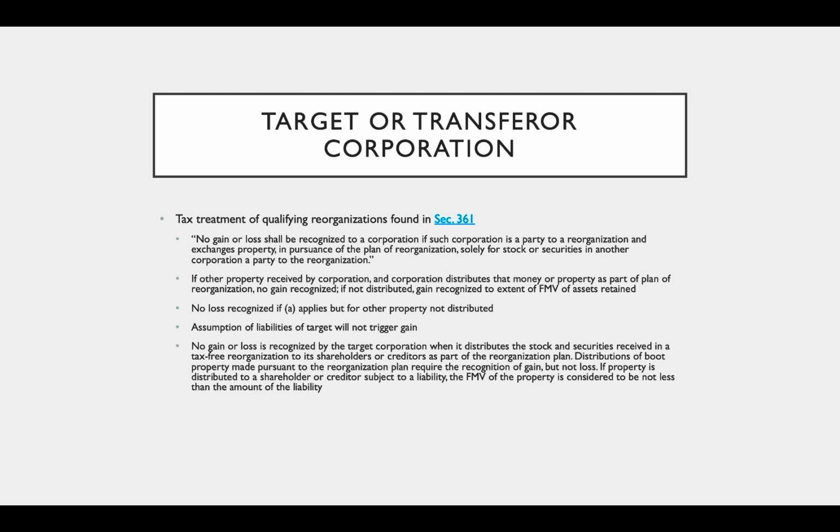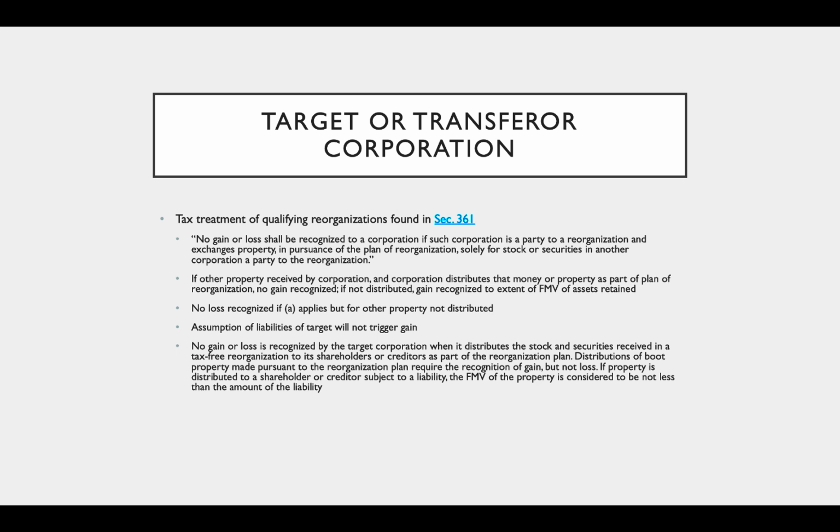But if they hold those assets and don't distribute them, they're going to recognize gain to the extent of the fair market value of those assets. No loss is recognized if that provision applies, if A applies but for other property not distributed. And then the assumption of liabilities of the target will not trigger gain. So if the acquiring corporation assumes liabilities of the target, there will be no gain triggered by that assumption.